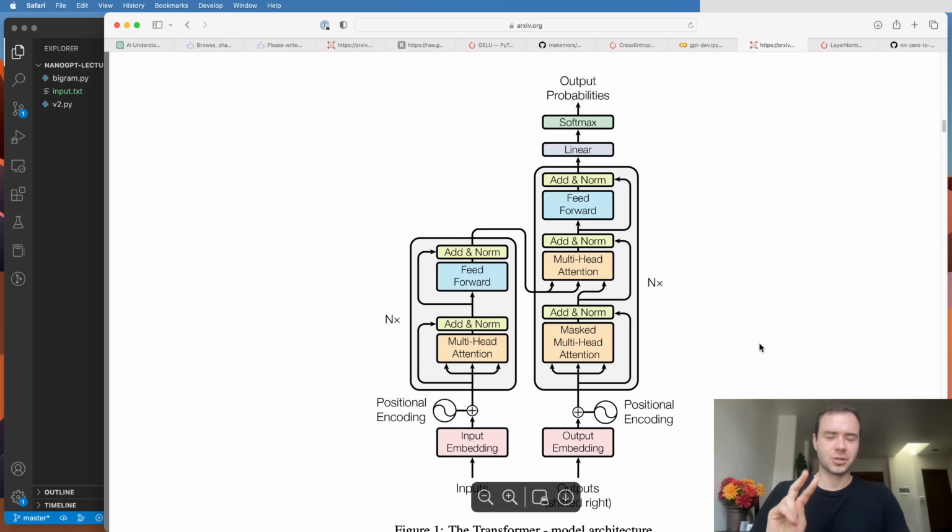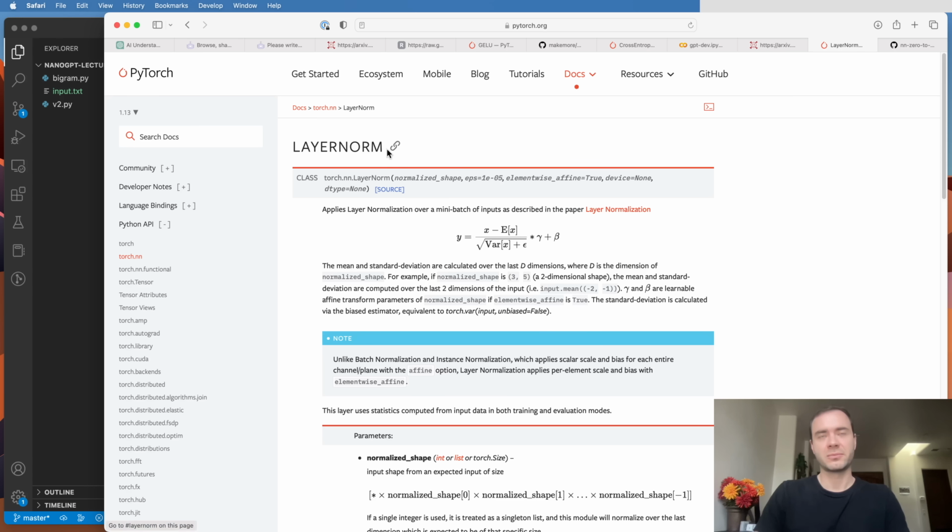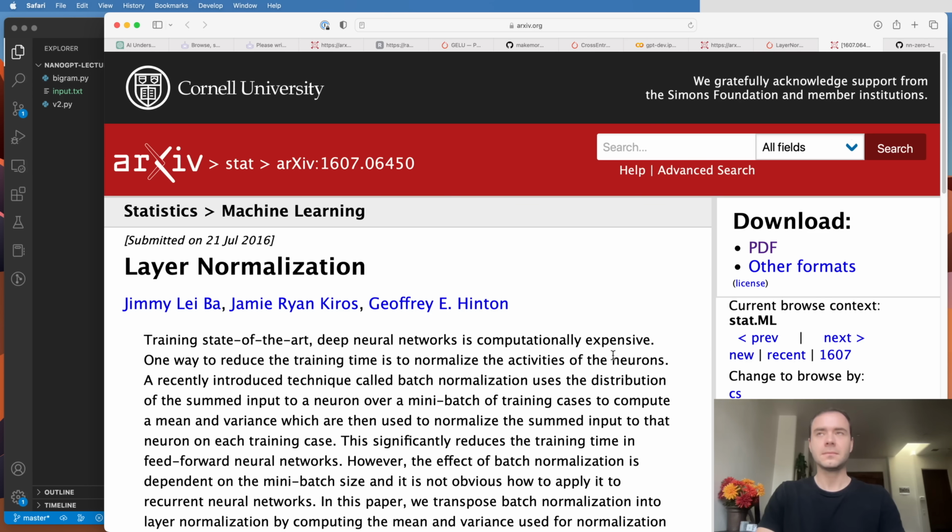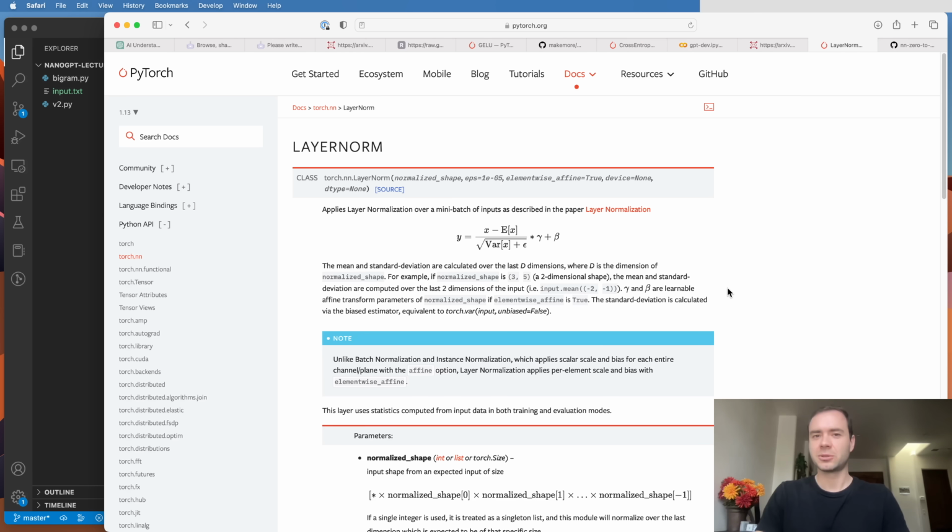Okay, and the second innovation that is very helpful for optimizing very deep neural networks is right here. So we have this addition now, that's the residual part. But this norm is referring to something called layernorm. Layernorm is implemented in PyTorch. It's a paper that came out a while back here. And layernorm is very, very similar to batchnorm.